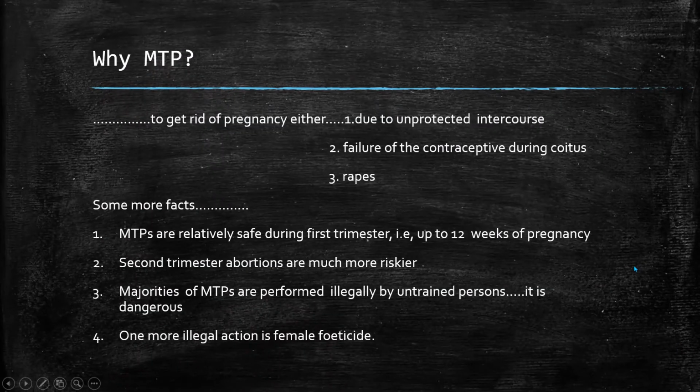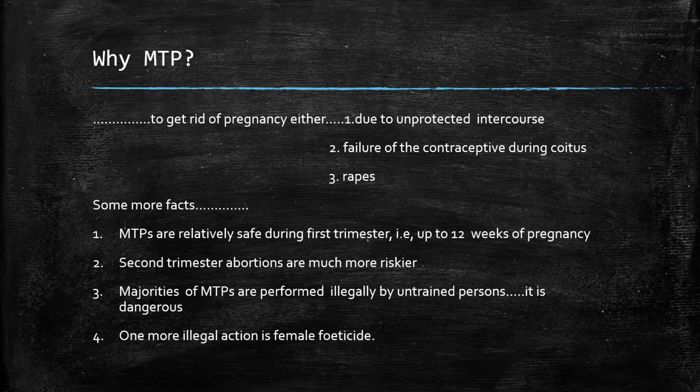Now, why MTP? Why is it necessary to legalize the process of termination of pregnancy? Sometimes pregnancy arises due to certain unwanted conditions. Unwanted conditions such as unprotected intercourse. Couples do not want any child, but they are unprotected during intercourse, or there is failure of contraceptive during coitus.